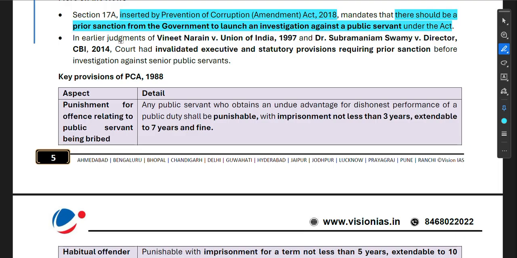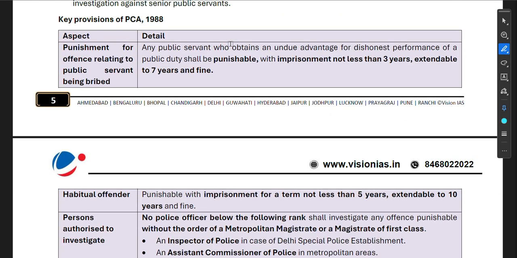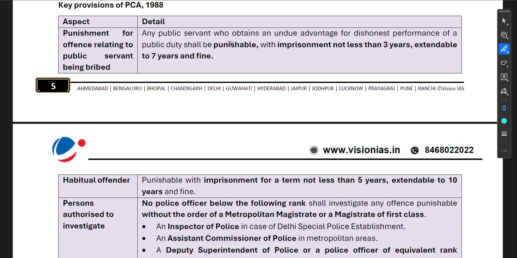In earlier judgments of Vineet Narain versus Union of India 1997 and Dr. Subramanian Swamy versus Director CBI 2014, the court had invalidated executive and statutory provisions requiring prior sanction before investigation against senior public servants. Now, key provisions of the PCA 1988.